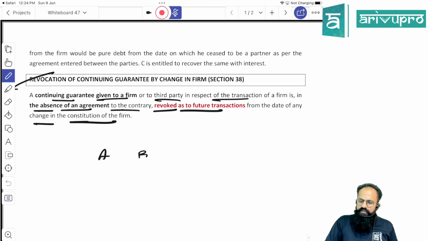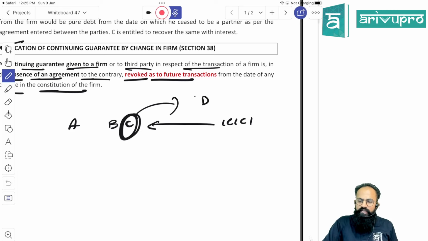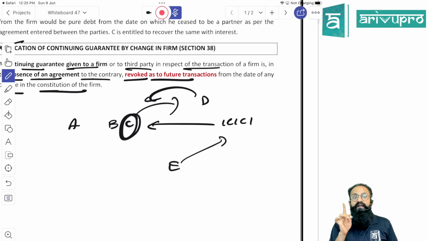A, B, C have taken a loan from ICICI Bank. The moment any reconstitution happens, C leaves or D joins, whoever is the person who has given the guarantee, the guarantee will stand revoked from the date of such reconstitution. Remember, exam point of view important.